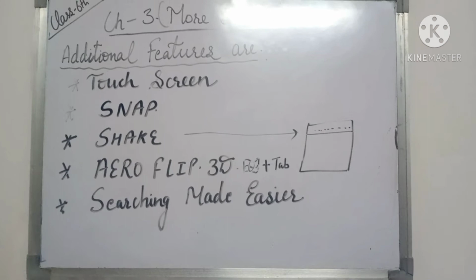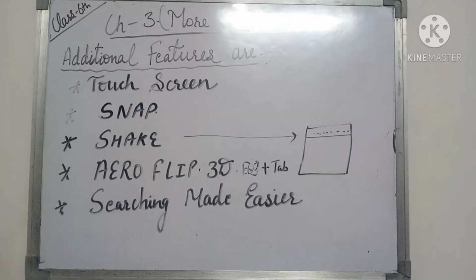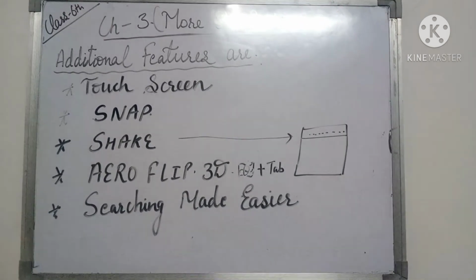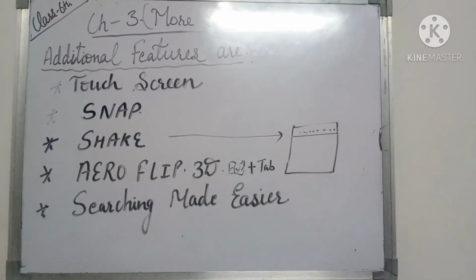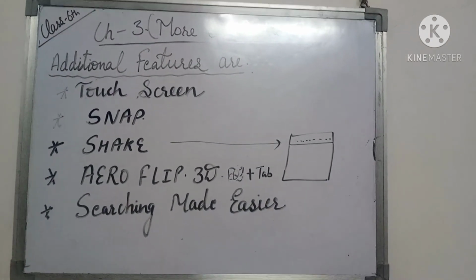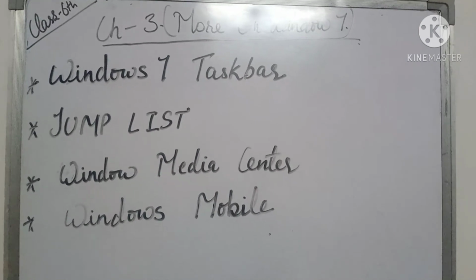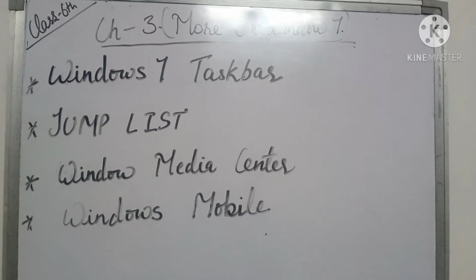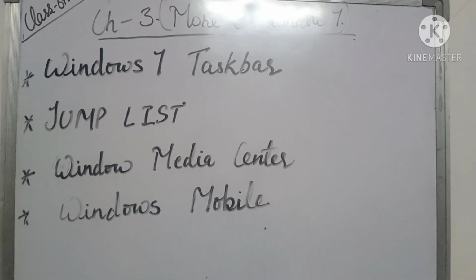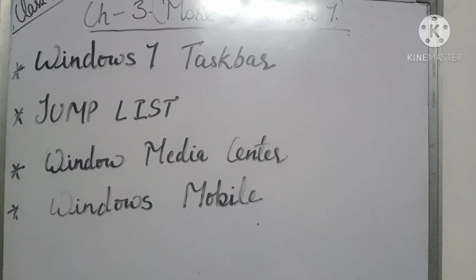So these are the additional features of Windows 7: snap, shake, arrow flip, and searching made easier. Four more additional features are also there, and they are: the Windows 7 taskbar, next is the jump list, next is the Windows Media Center, and next is the Windows Mobile. First is the Windows 7 taskbar.